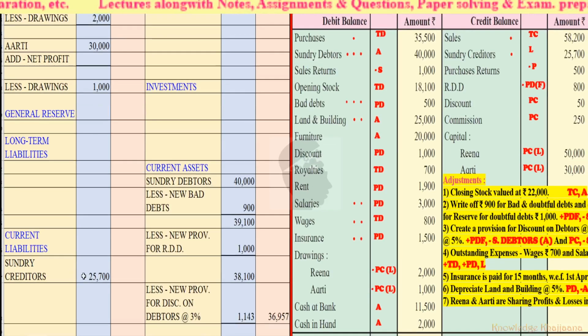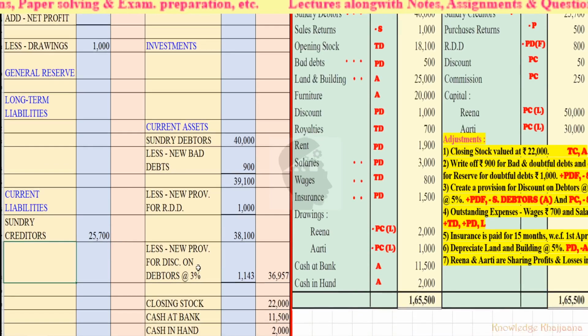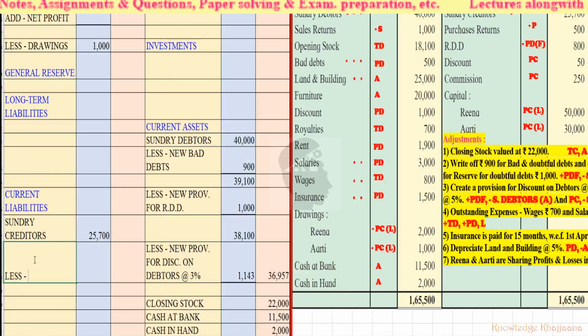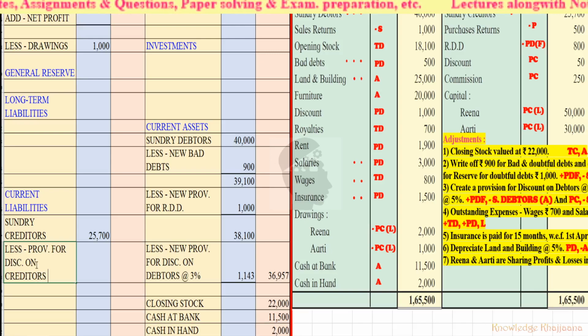Sundry creditors rupees 25,700 were there, less new provision for discount on creditors at 5%.